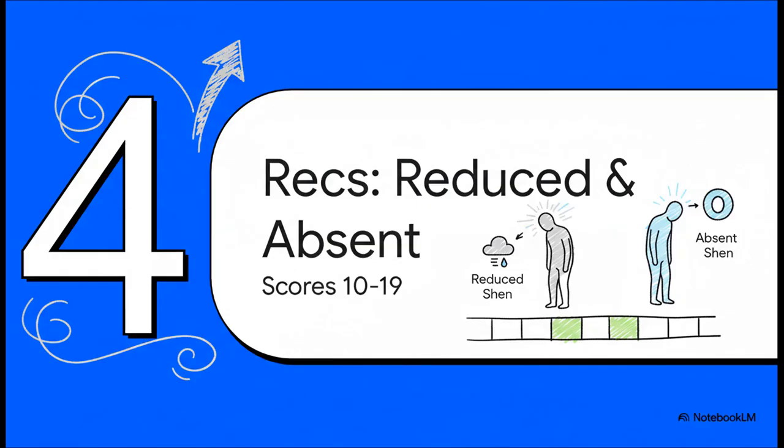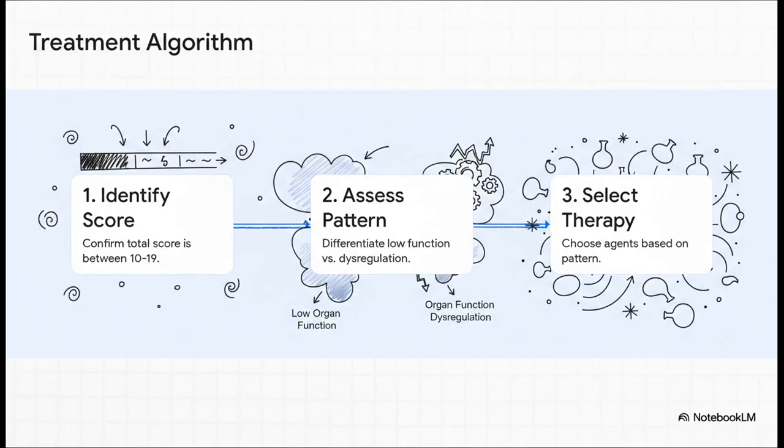Let's move to therapeutics. Section 4 covers the recommendations for reduced and absent Shen, specifically for scores from 10 to 19. We'll now detail the management algorithm for patients falling into these categories. The management algorithm is a 3-step process. First, confirm the score is within the 10 to 19 range. Second, you must differentiate the underlying pathophysiology. Is it low organ function or is it organ function dysregulation? Third, select the therapy based on that specific pattern and any relevant comorbidities.